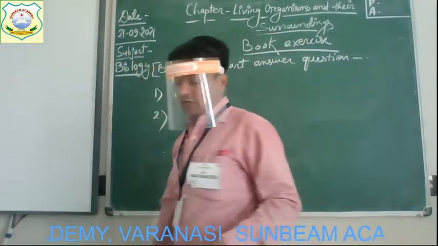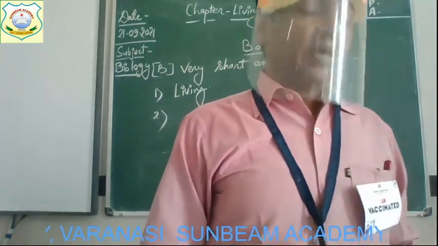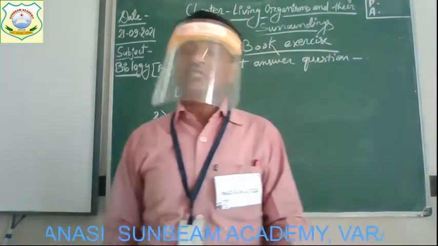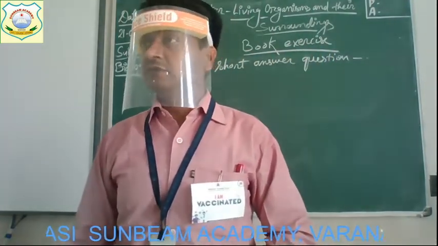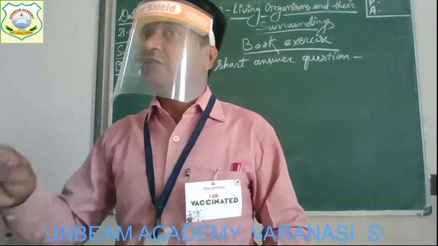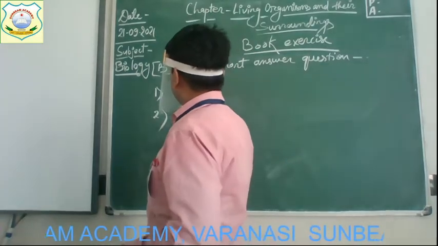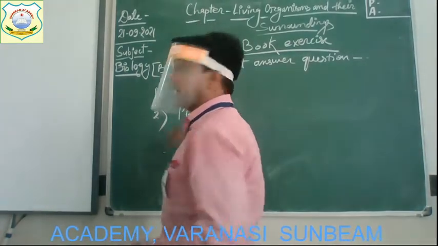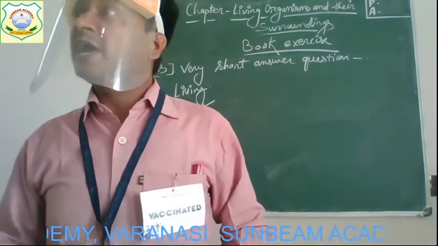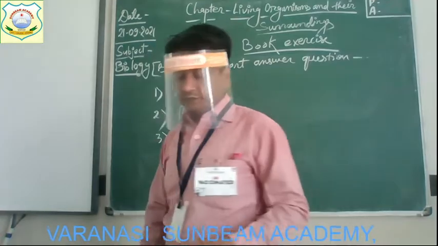Now come to the question number 2. Which living organisms help to maintain a constant level of oxygen in the air? Who maintain the oxygen level in the air? Which living organisms? Yes, the plants. So your answer will be plants. And especially green plants. Especially which plant? Green plants.